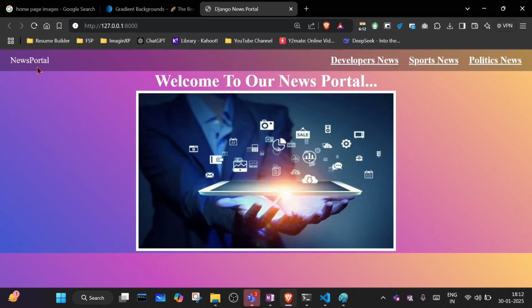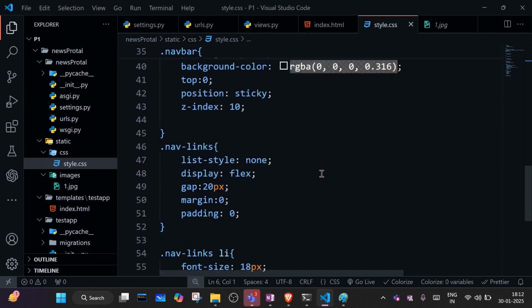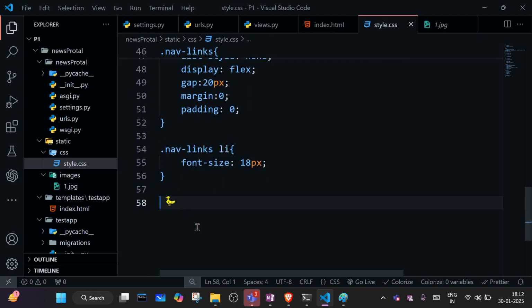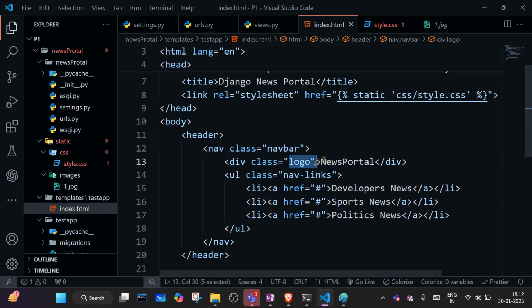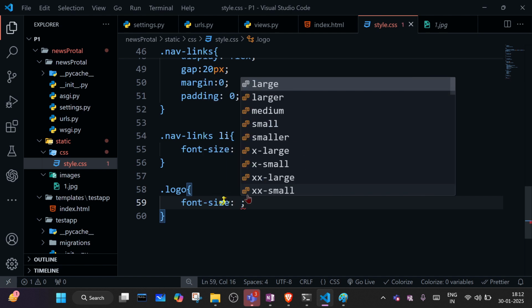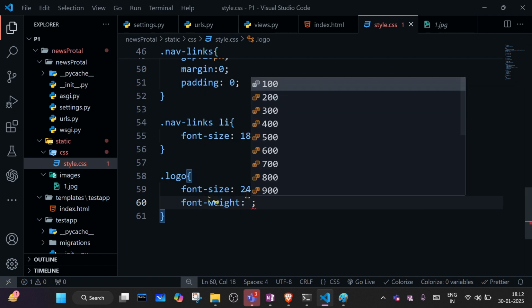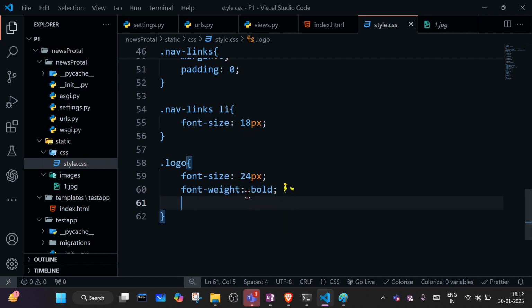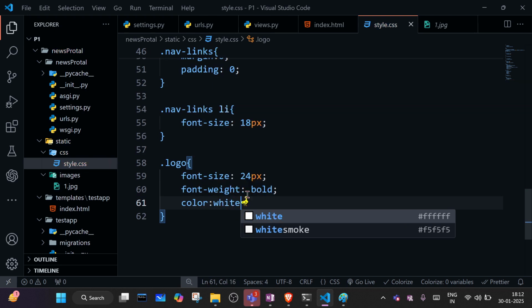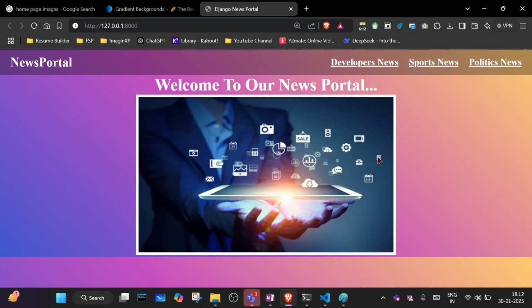Okay, now let's work on the logo as well. Let's call logo. We have created one logo class in our HTML, so we'll call this logo class, and here we will write font size 24 pixel. Font weight is bold, for improving the thickness, and color is white. So it is coming like this.